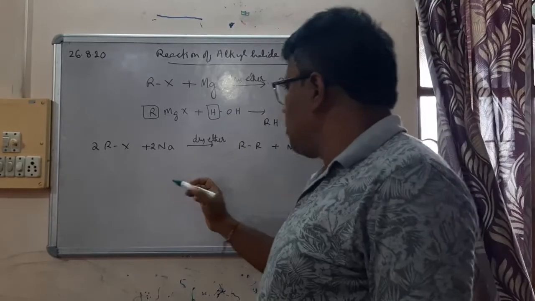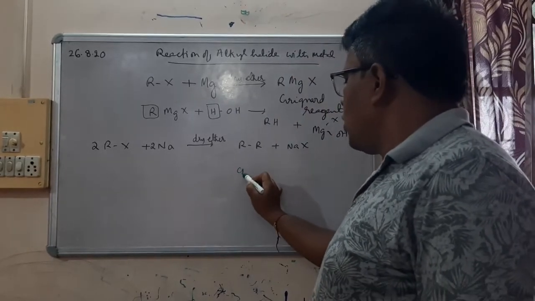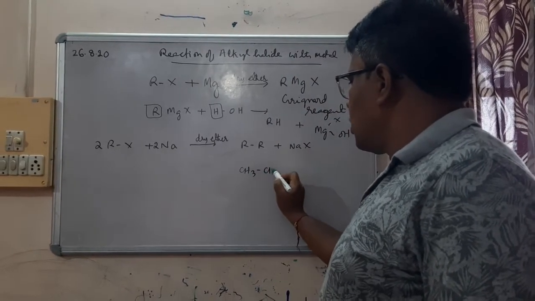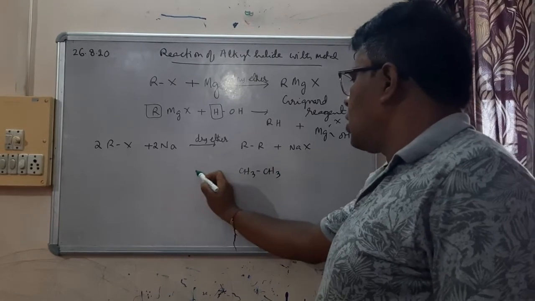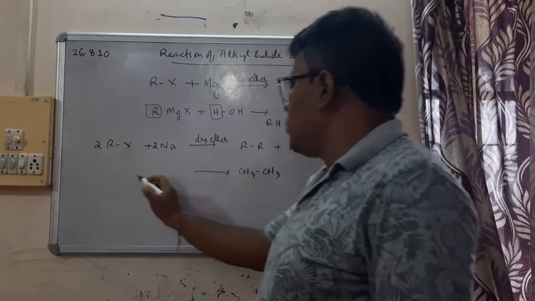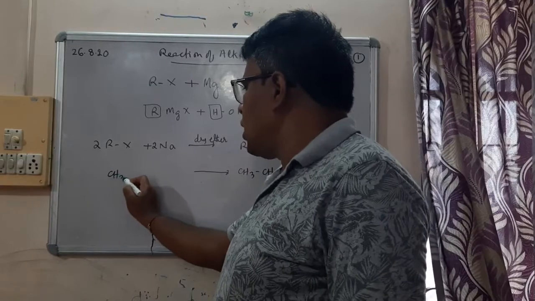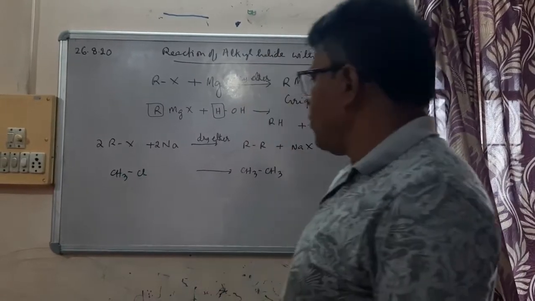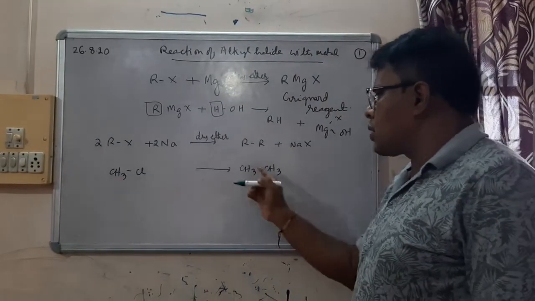One illustrative example: suppose we want to prepare this alkane, then we have to take this compound to prepare it.